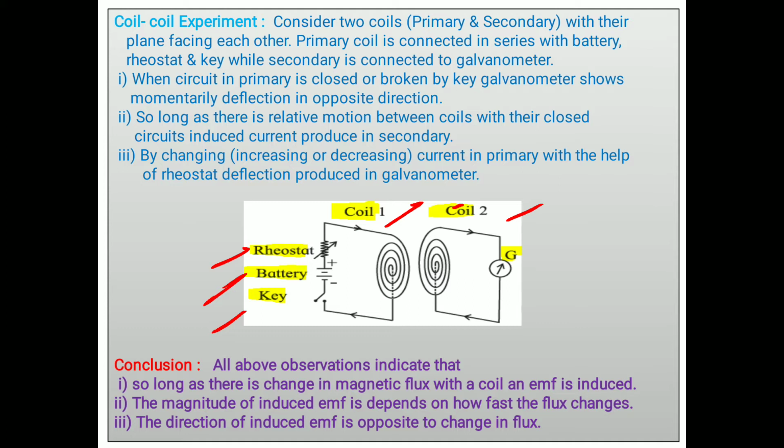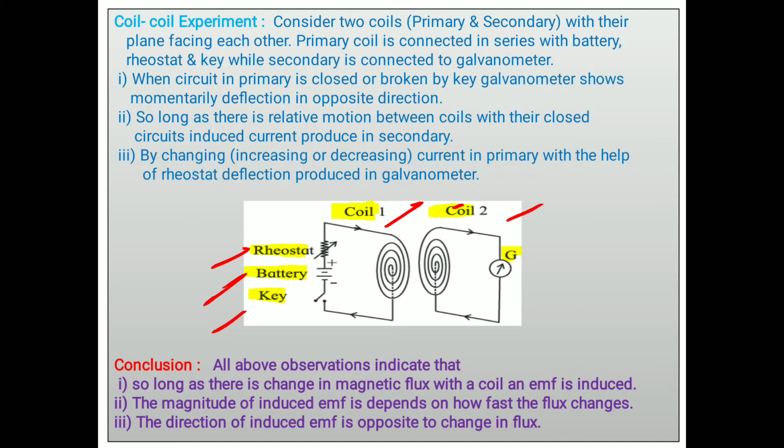Actually, what happens when the circuit in the primary is closed or broken by the key? In this case, suppose the key is closed. As soon as the key is closed, current goes on increasing in the primary coil.